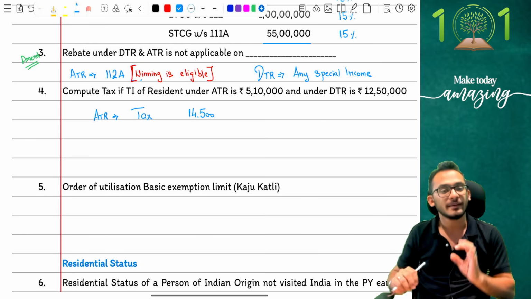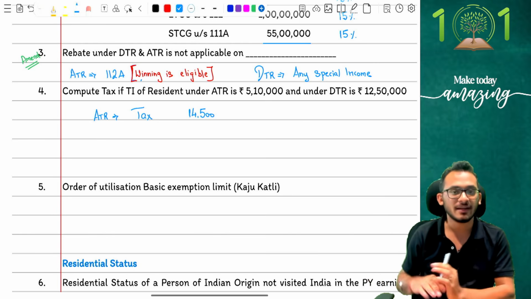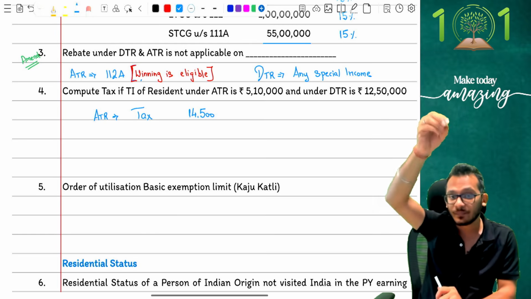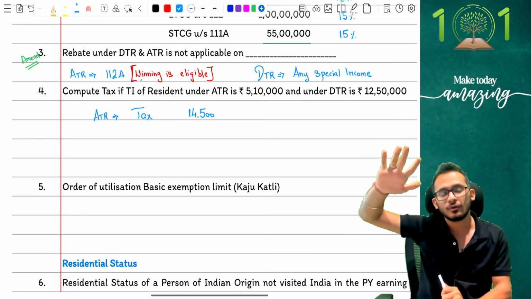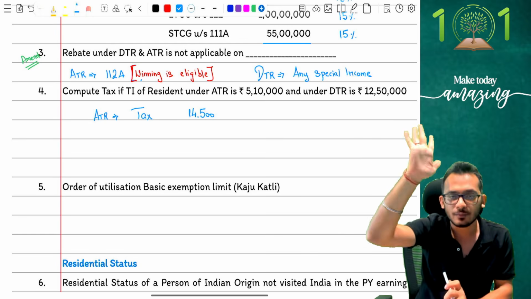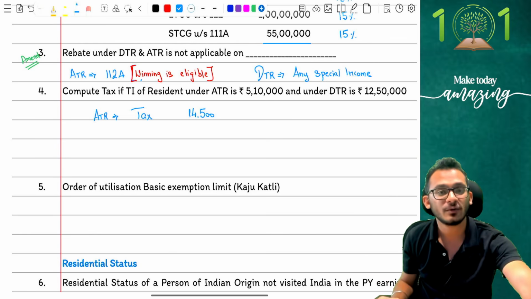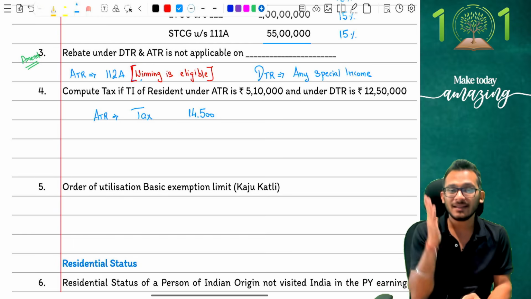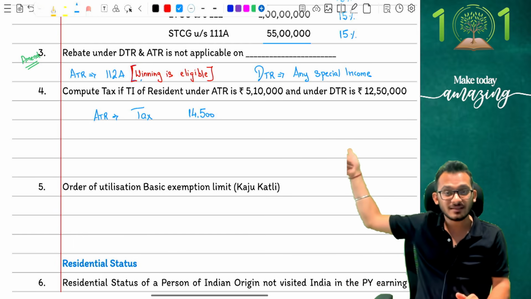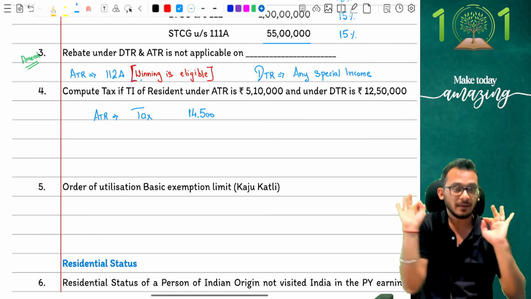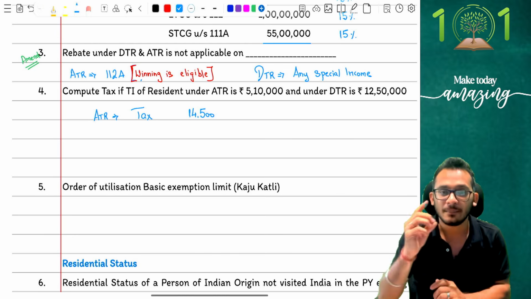Now look very carefully. With my tax being 14,500, how much extra income did I earn? People, my income was 5 lakh 10 thousand, which means had my income been 5 lakh rupees, you would have said tax liability 0. Correct, not correct? Yes, my income tax would have literally been 0 if my income would have been 5 lakh rupees. By earning an extra 10,000 rupees, you have now asked a tax of 14,500. Am I being fair here? No, I am not being fair. I know I'm not being fair, but there is one problem.